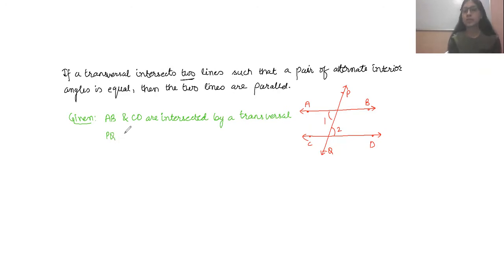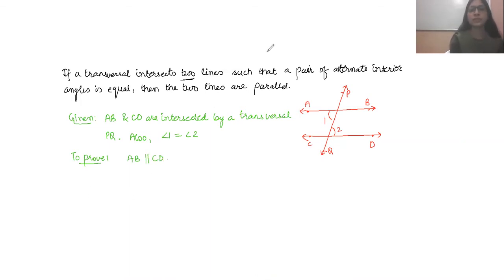We are not mentioning whether these lines are parallel or not. Also, one more thing is given, that a pair of alternate interior angles is equal. So it is given that angle 1 equals angle 2. Now what we need to prove is that this pair is parallel. So we need to prove that the line segment AB is parallel to the line segment CD.